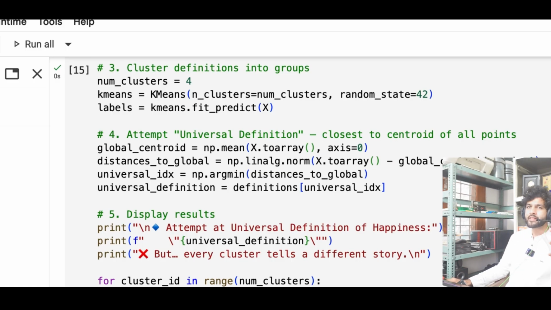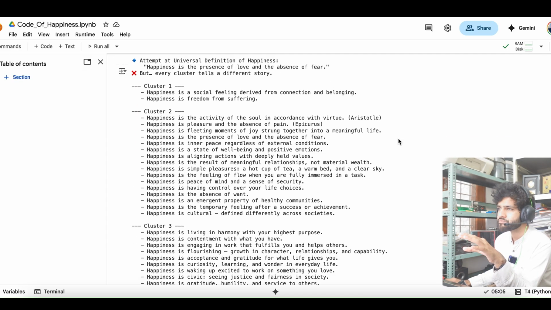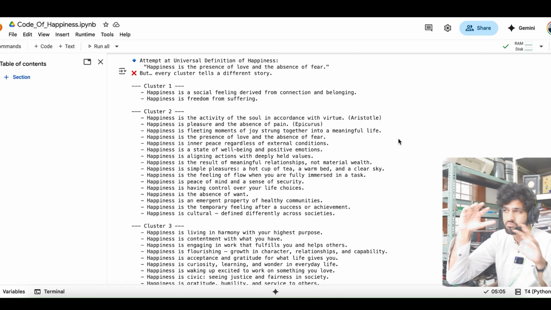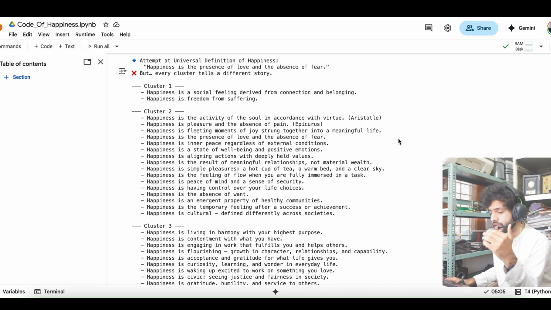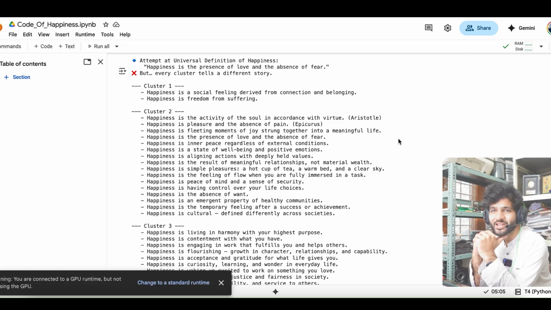So now, talking about the failure part, or the disadvantages of this complete cycle. You will see for the first cluster, it could be about relationship or love. For the second cluster, it could be about self-contentment. Different clusters are representing different traits or different adjectives. All in all, cluster 3 could be about philosophy or spiritual peace. So my purpose was finding the universal definition, but we end up being vague and unsatisfying because we are having multiple things.